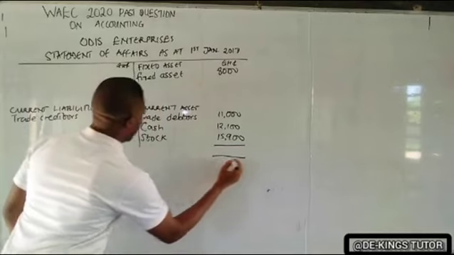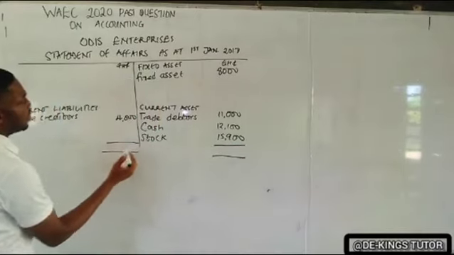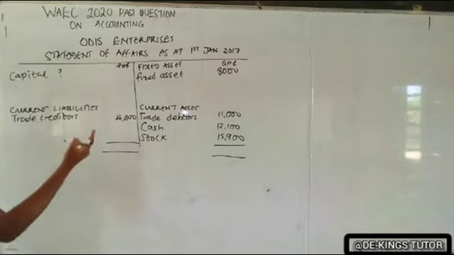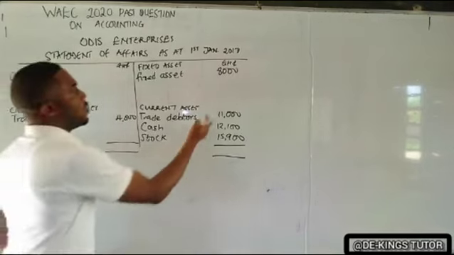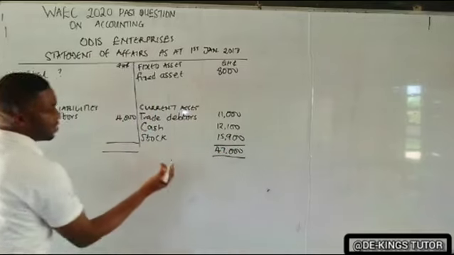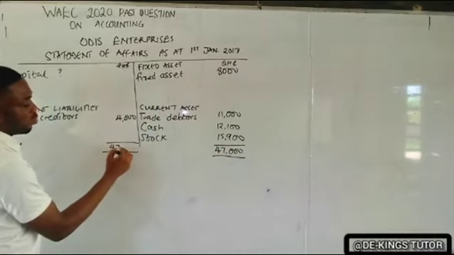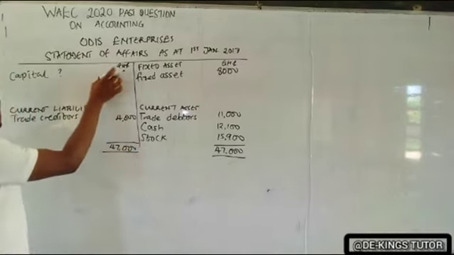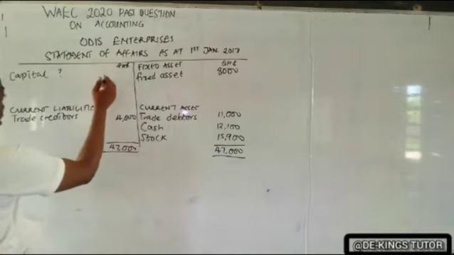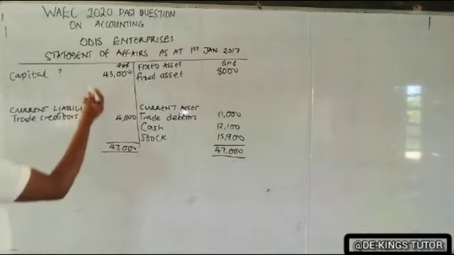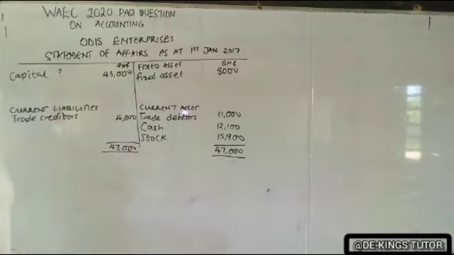So you add up all this. I will also add up all this. So you see, the balancing figure is the capital. That is why the statement of affairs is prepared. If you add up all this with my calculator, I will have 47,000. And for a balance sheet, they are supposed to have the same one, 47,000. So 47,000 minus 4,000 will give us what the capital should be, and that should be 43,000. So you see the statement of affairs is prepared because of what? Capital.